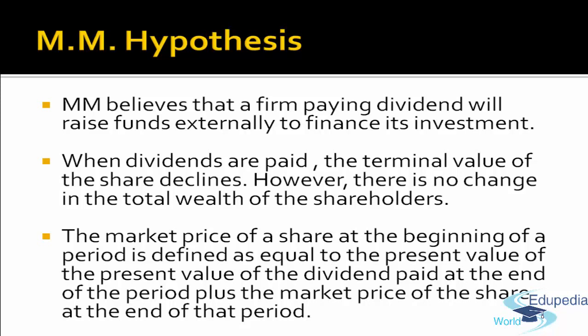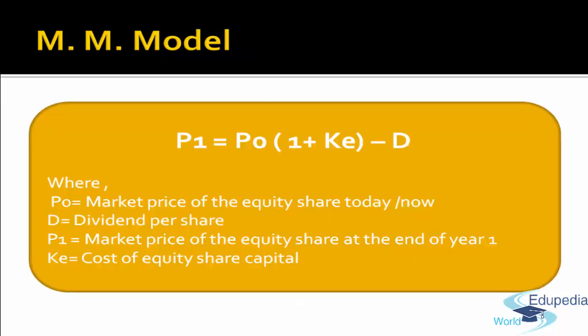How do we compute it? We simply reduce the dividend value from the expectation. Whatever the expectation of the shareholder is, which is 120, I simply reduce the dividend value and compute P1, the market value of the share at the end of year 1. So this is all about the model. P1, which is the market value of the share at the end of year 1, is P0 into 1 plus KE. In our example, KE was 20%. I want a wealth of 120 at the end of year 1.